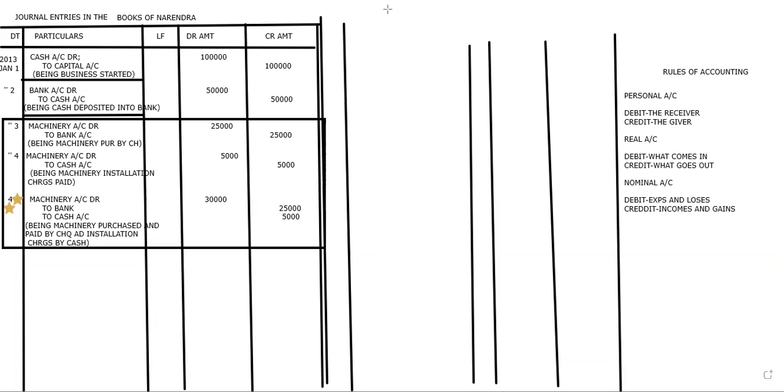Goods purchased from Jatin. Pick the two important words: goods purchased and Jatin. And I always keep on shouting for the last few days: purchases always stands on the debit side. So Jatin, where do we put him? Credit side. That's it.